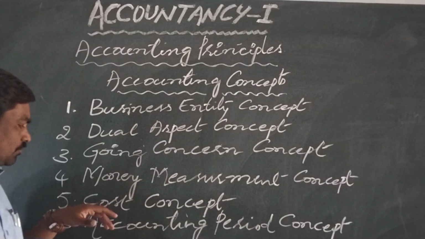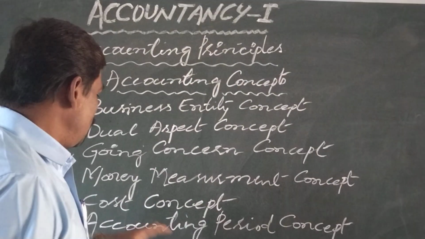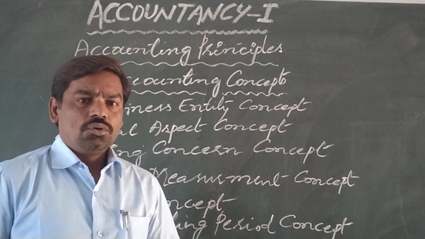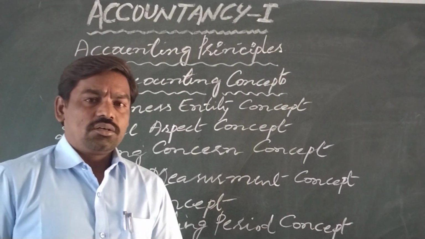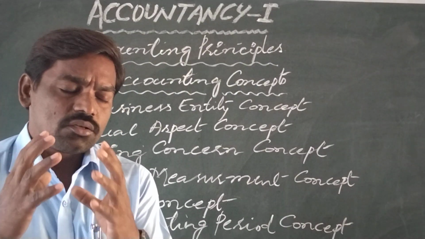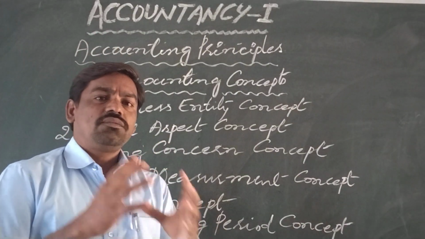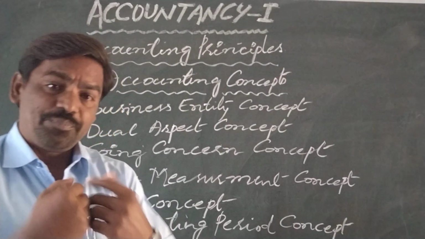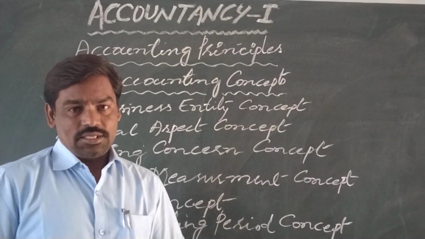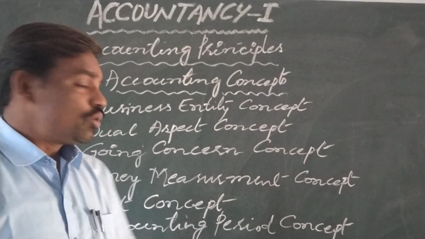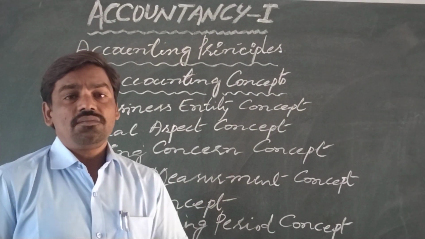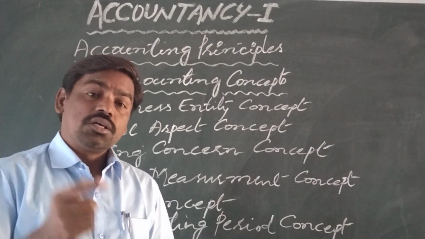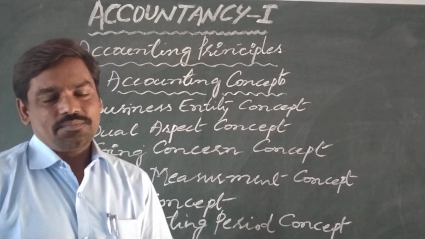And come to next one, cost concept. So as per this concept, we have to record the cost or the price of the assets in the books of accounts. The actual price that we paid to acquire assets, that information should be entered in the books of accounts, and this information may be used for subsequent accounting process.